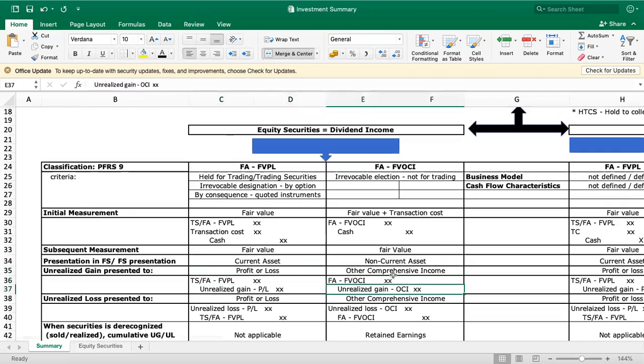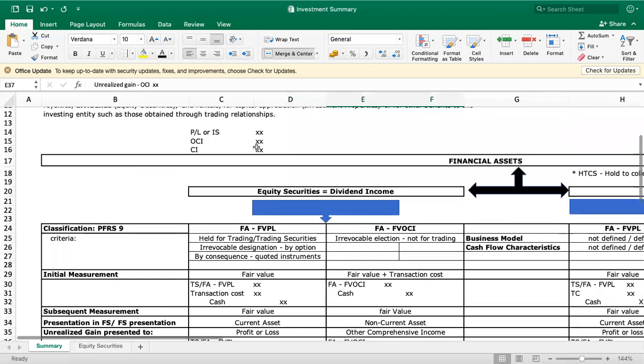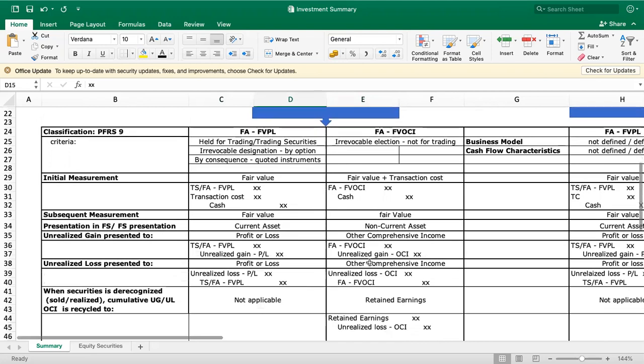Okay, so take note of the difference. Comprehensive income is the sum of your profit or loss (income statement) and your OCI. We only have 7 items under OCI. The rest of the income and expense accounts are presented under profit or loss. So one of them is FVOCI unrealized gain, presented in the OCI.